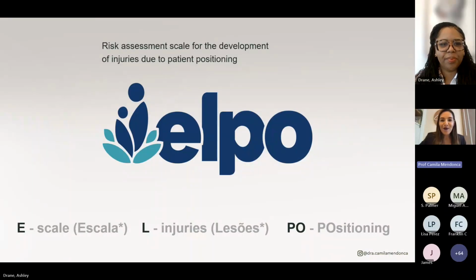So the name ELPO is a name in Portuguese. It's a mnemonic with a meaning. E means scale, that is escala in Portuguese, and L means injuries, that is lesões in Portuguese, and PO means positioning because it's posicionamento in Portuguese. It's the same in English, okay. So the name ELPO is the name of our risk assessment.